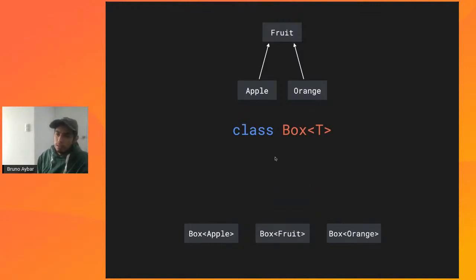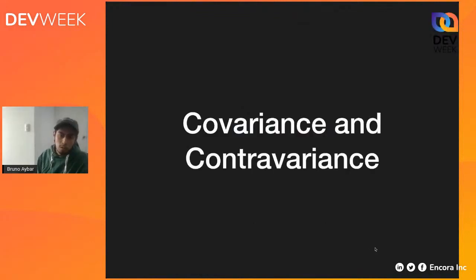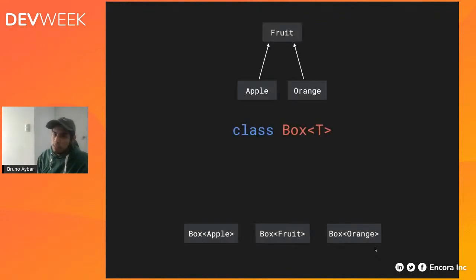In reality, the type hierarchy structure is like this. None of them inherit from one another. They're completely independent, so you cannot make any assumption about inheritance. This is because of a concept called covariance and contravariance, which I won't be digging too much into.